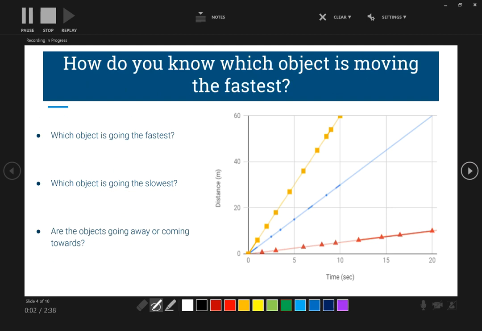So let's take a look at this. How do you know which object is moving the fastest by just looking at a graph? It happens to do with your slope. So as we keep looking at our slope, the steeper your slope, the faster your object. So which object is going the fastest? The yellow square line is going the fastest.